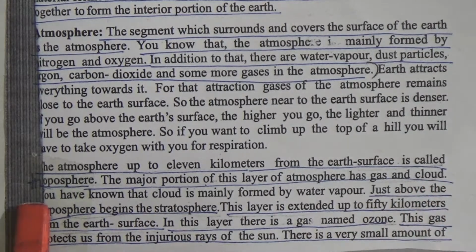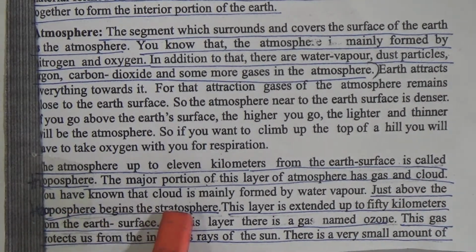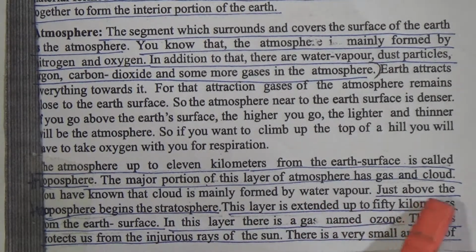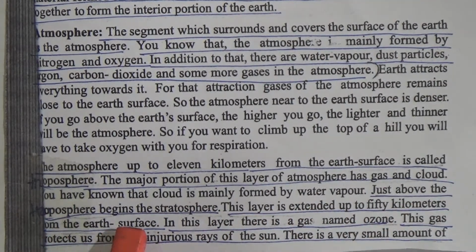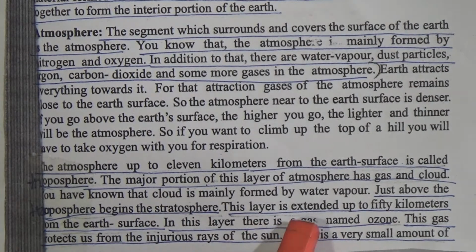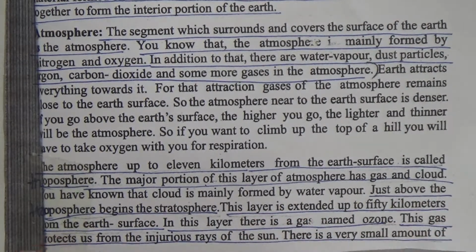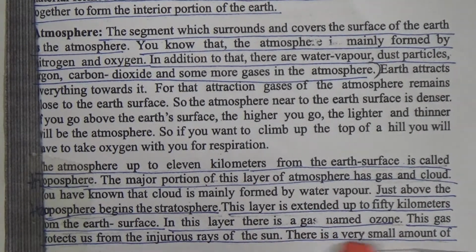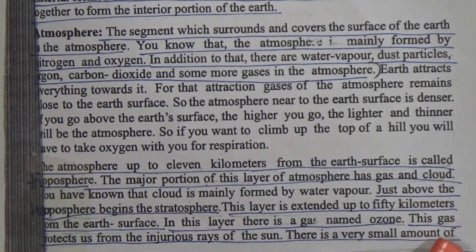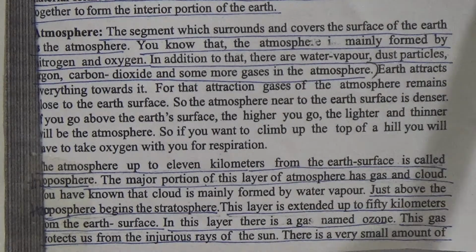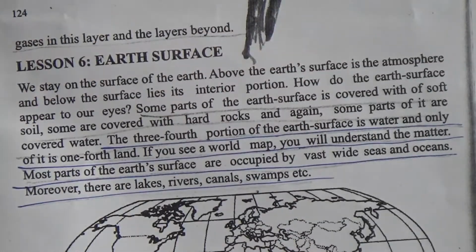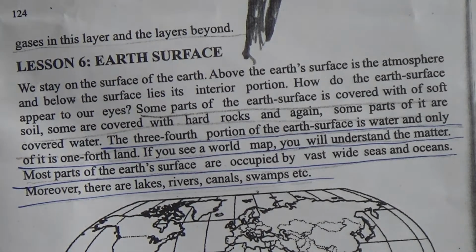Just above the troposphere begins the stratosphere. This layer extends up to 50 kilometers from the earth's surface. In this layer there is a gas named ozone. This gas protects us from the injurious rays of the sun. There is a very small amount of gases in this layer and the layers beyond. Lesson number 6, Earth's surface.